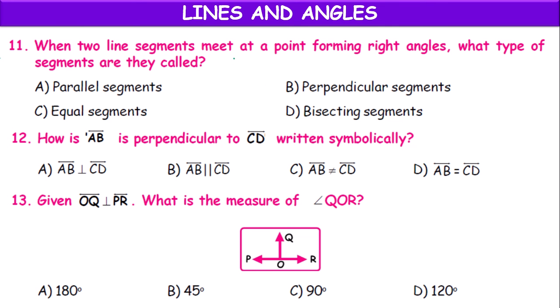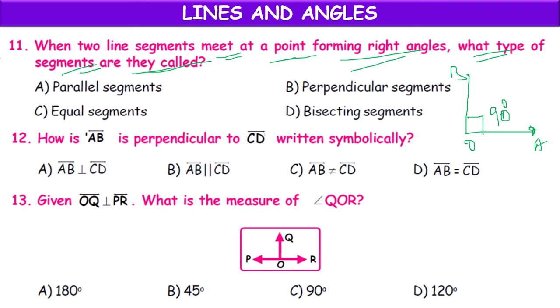When two line segments meet at a point forming right angles, what type of segments are they called? If OA is one line segment and OB is another line segment, and they make an angle of 90 degrees, meaning they are inclined at right angles with each other, then they are considered perpendicular line segments.